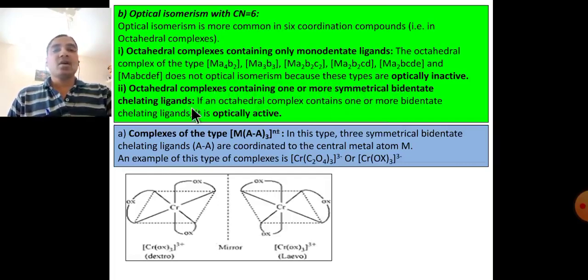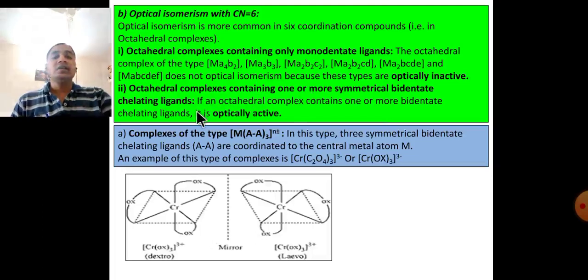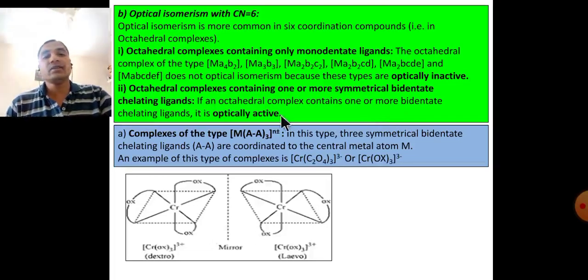But second, octahedral complexes containing one or more symmetrical bidentate, or chelating, ligands: if an octahedral complex contains one or more bidentate or chelating ligands, it is optically active.